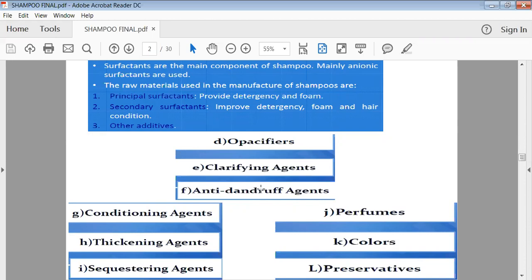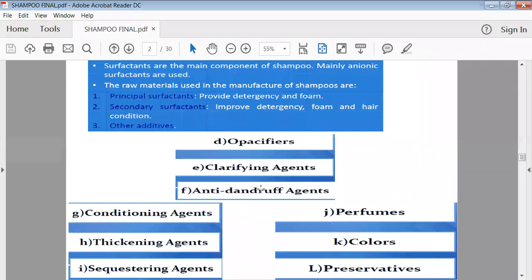Then clarifying agents will impart clarity to your shampoo. Then anti-dandruff agent we add to remove the dandruff, or sometimes the anti-dandruff agent is the main principal component of the shampoo, when we are preparing only an anti-dandruff shampoo. Then conditioning agent we add to improve the conditioning activity of your hair, or to impart the conditioning look.